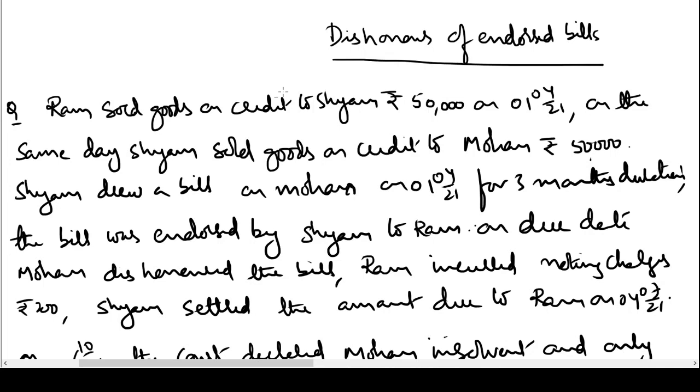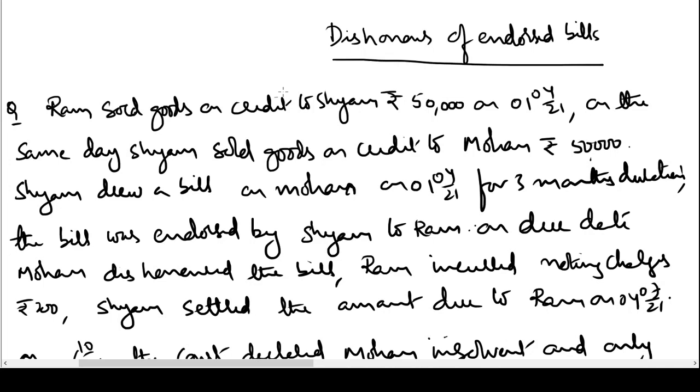Now we'll have an illustration before us. We'll learn how to write journal entries through this illustration. Ram sold goods on credit to Shyam 50,000 rupees on 1st April 21. On the same day, Shyam sold goods on credit to Mohan rupees 50,000.